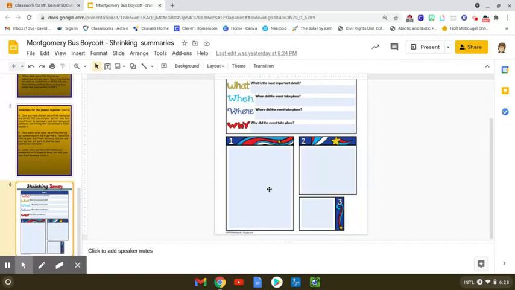This is not a 1-sentence thing. You're supposed to incorporate those 5 W's. So I need to see a nice paragraph down here about what we're talking about, who's involved, what was it concerning, where did it happen, why was it happening, okay? So this is going to be quite a bit of writing down in here for you. You should almost fill this whole thing up, I would think, okay? And then we'll deal with these other 2 boxes later in the week after we get the first box done.